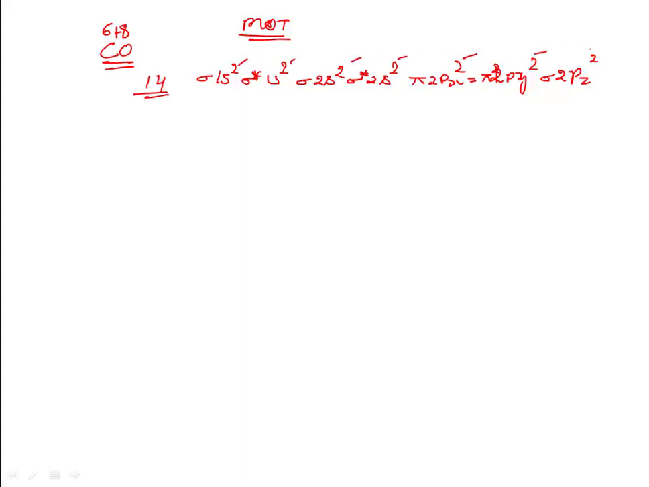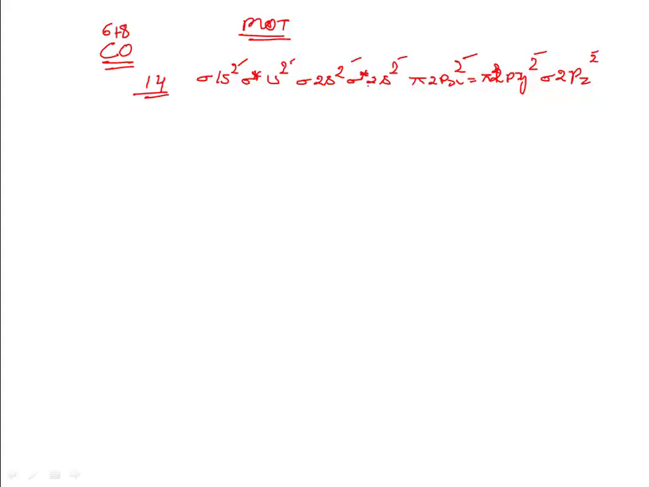Now if we have to write the molecular orbital electronic configuration for this, it will be sigma 1s2, sigma star 1s2, bonding and anti-bonding, I hope you remember. Then sigma 2s2, then sigma star 2s2. Then pi 2px2 equals pi 2py2, and then sigma 2pz2. So how many electrons are there? 2, 4, 6, 8, 10, 12, 14.